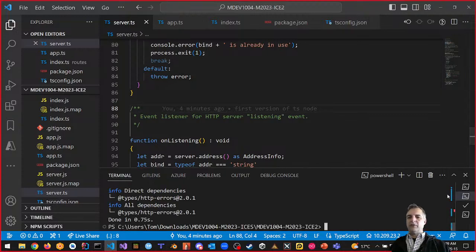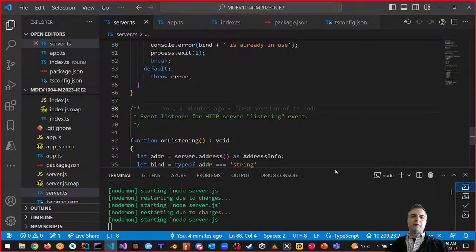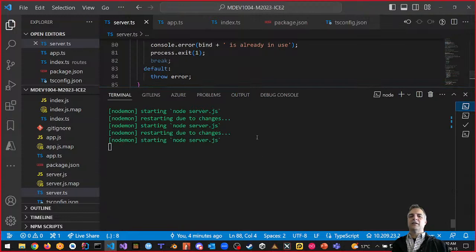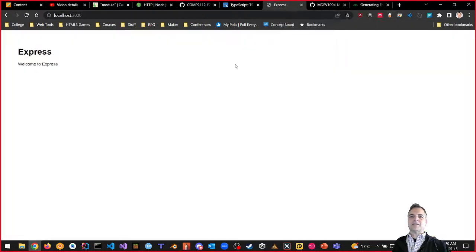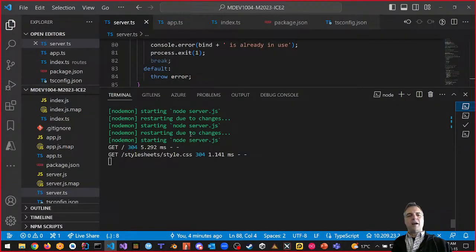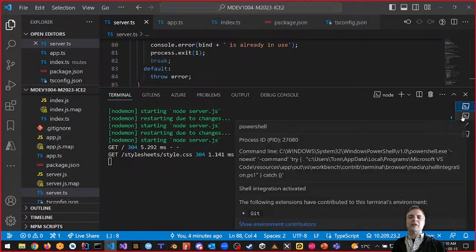Did it error out? So if I go to here, it looks like we're golden because NodeMon restarted our server again, right? No problem. And if I go out to here, to our Express, and if I refresh, you're going to see that NodeMon says no changes. I didn't get any, that's what 304 means. Everything is golden. My friends, once we do our push, this is your in-class exercise for today.